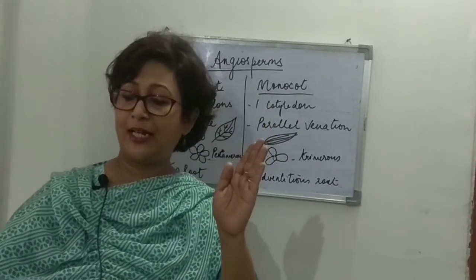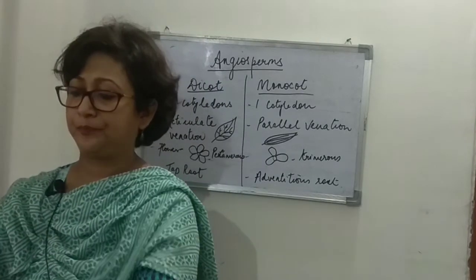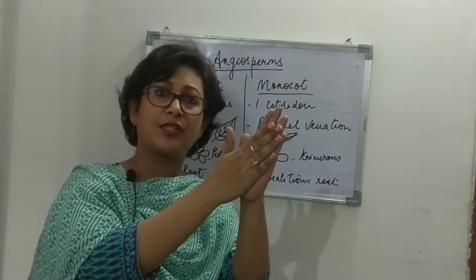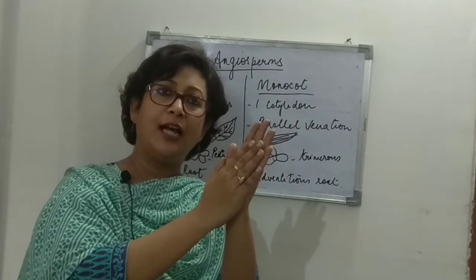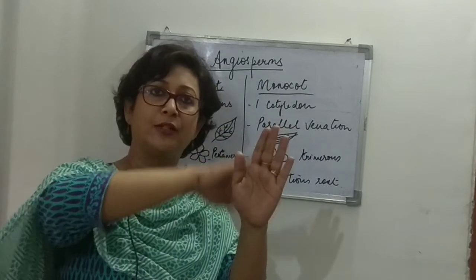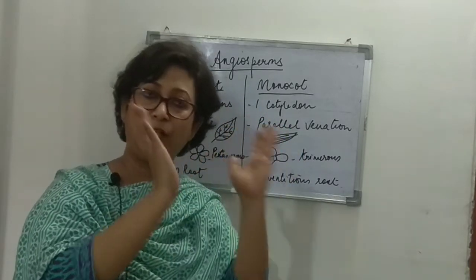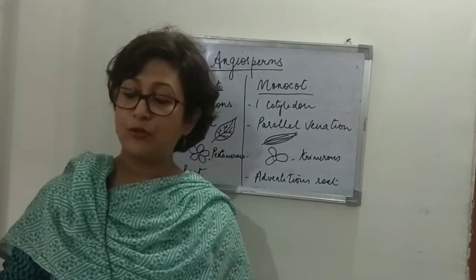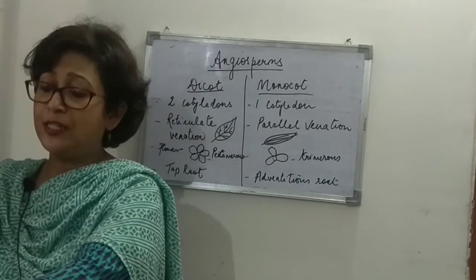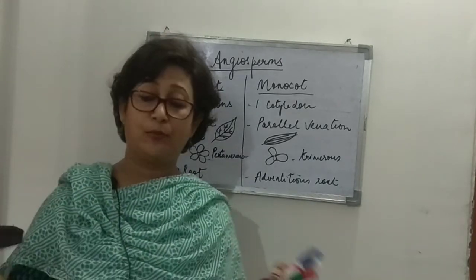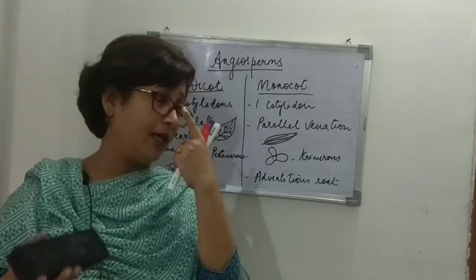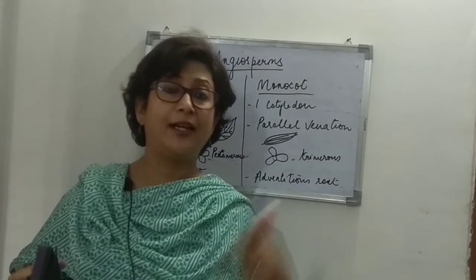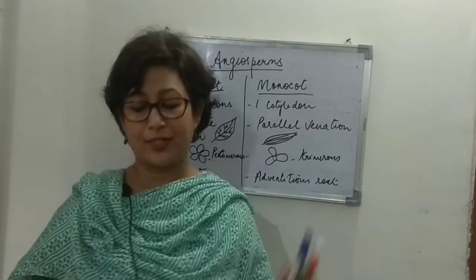or we can say that they are isobilateral, right? Isobilateral like this, right? Isobilateral, both the surfaces are equally exposed to the sunlight and equal number of stomata are present on both the surfaces, right? Since they're equally exposed, the equal number of stomata are present on both the surfaces, right? So that's about the differences, the visible differences between dicots and monocots, and I told you once we will study the internal structure of the stems and the roots, then we will go into more details regarding the differences between the dicots and monocots.